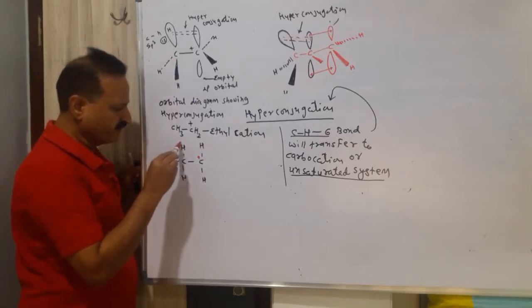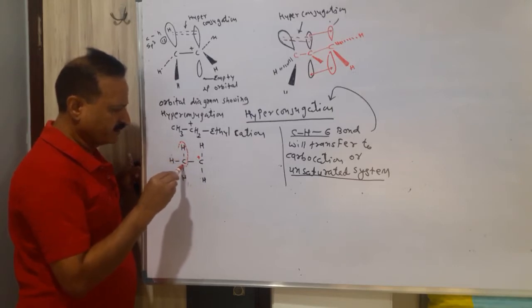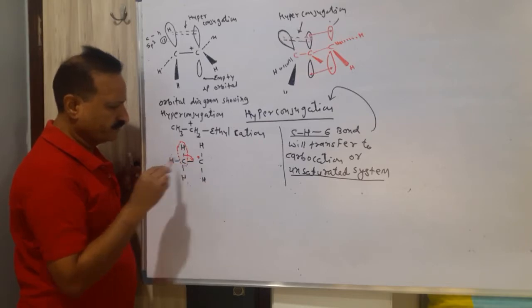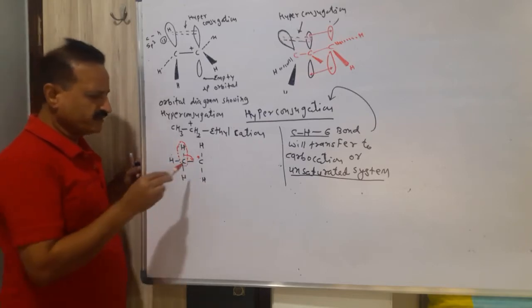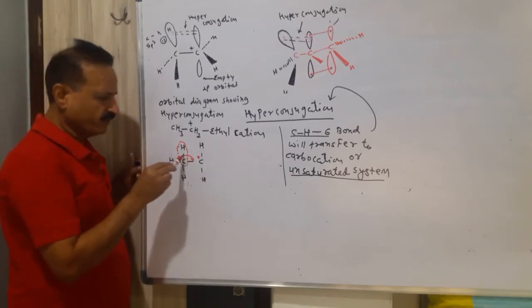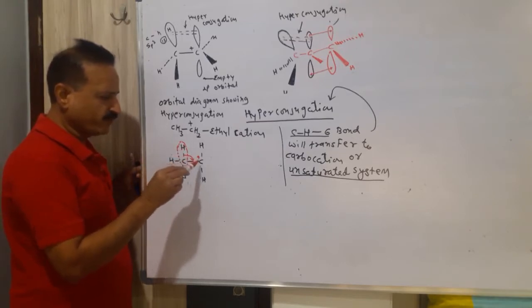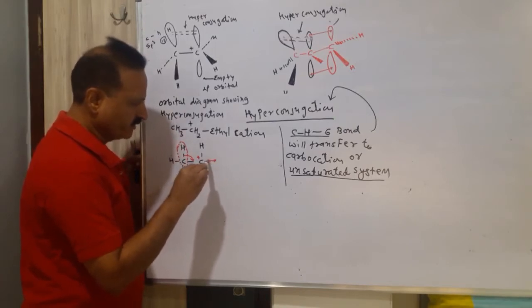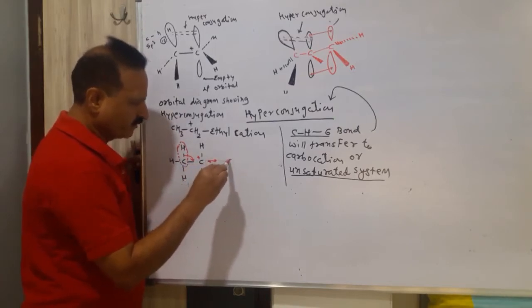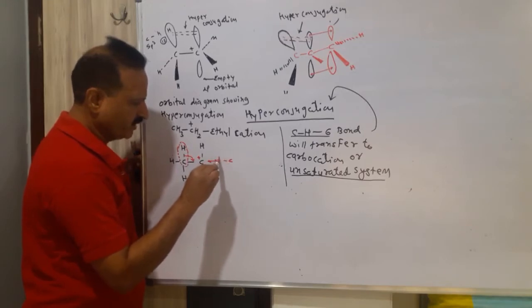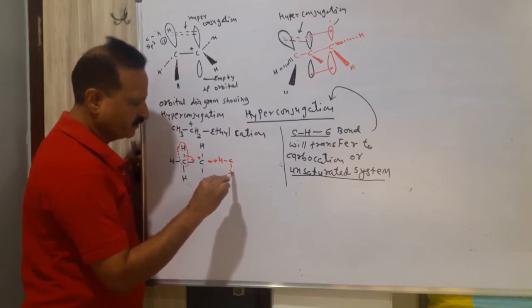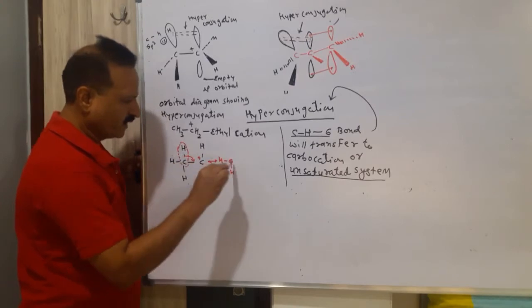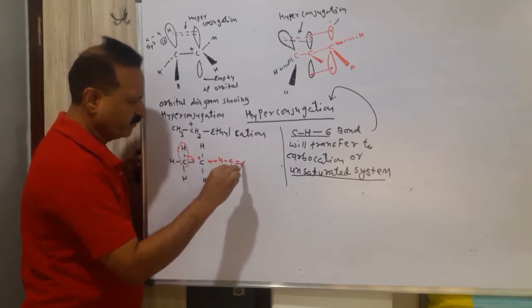This is the CH sigma bond. Clear? The CH sigma bond will transfer over here, meaning the electron pair of the CH sigma bond will transfer to the carbocation. What will the product be? The carbon and this hydrogen as they are; this bond transfers over here, so here there will be a double bond.